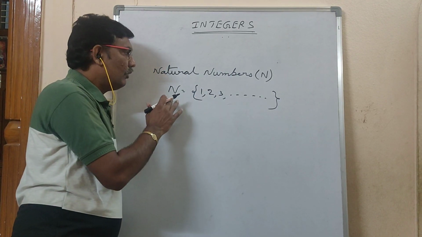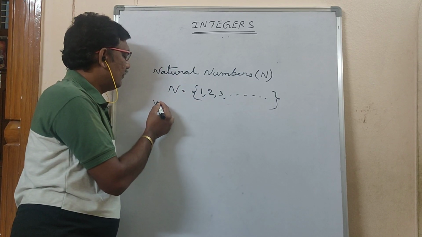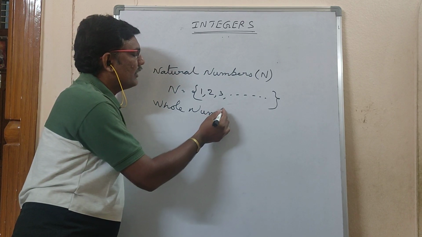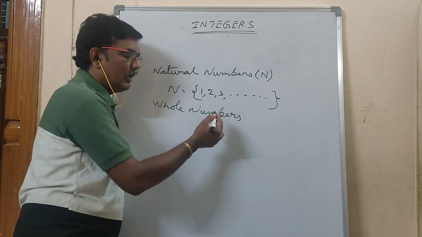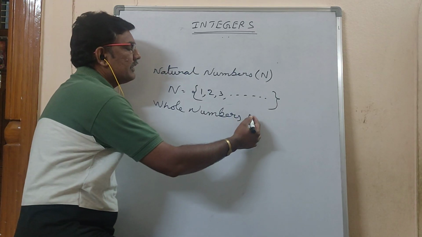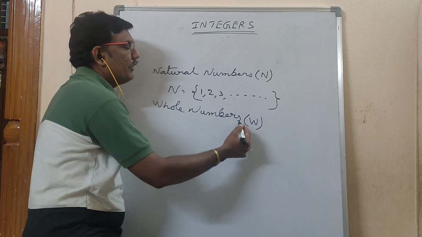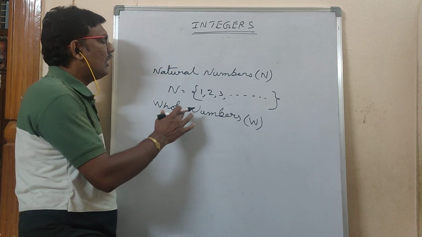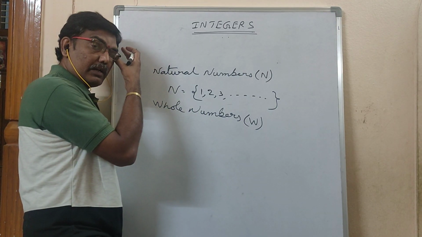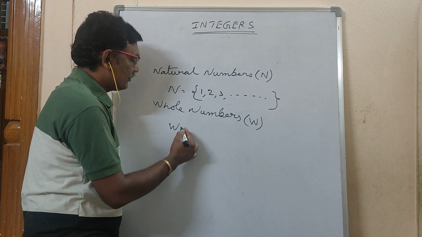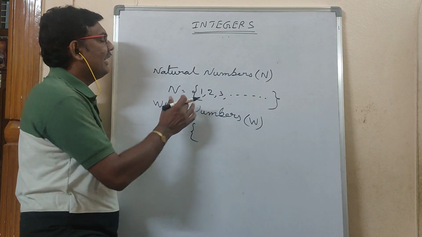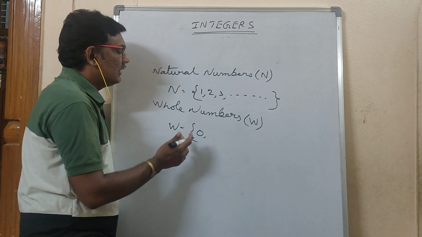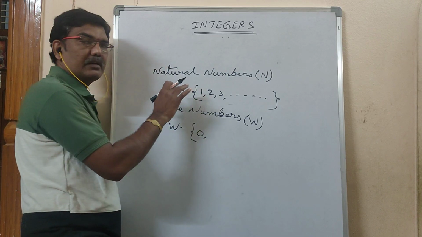Okay. Now after natural numbers we have whole numbers. So what are these whole numbers and how do we represent them? For representing, you always have to use a capital letter. W stands for whole numbers. So here W is equal to the set of numbers. Are you starting with 1 or not? You have to start with 0, which means 0 is smaller than 1.